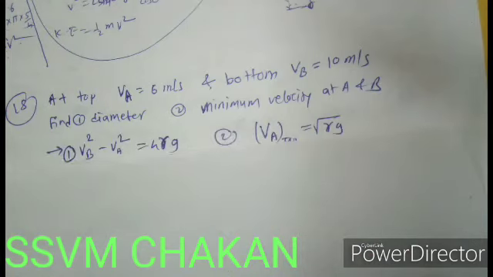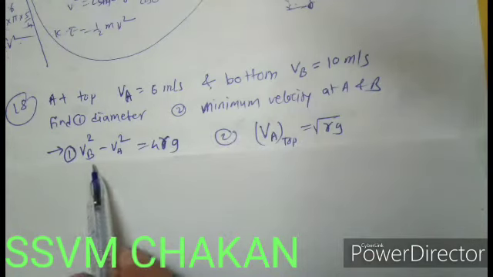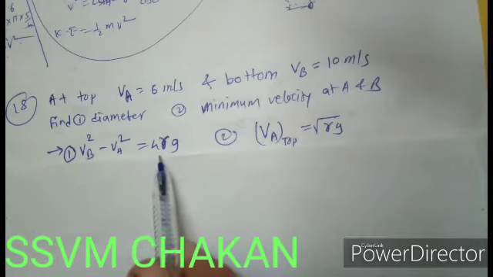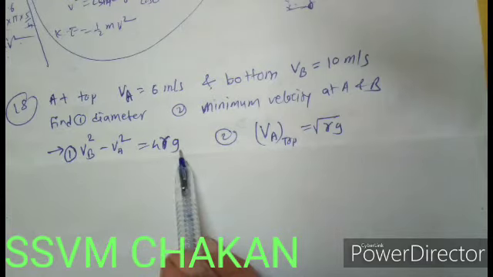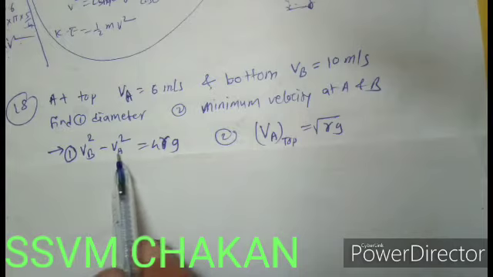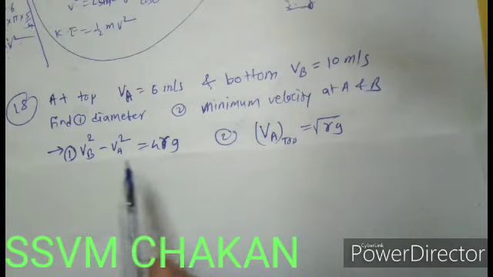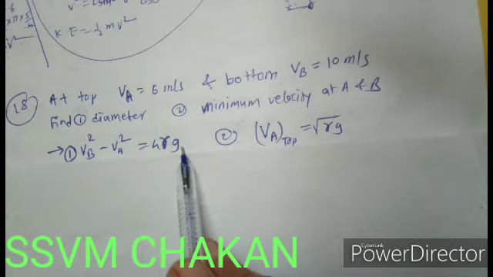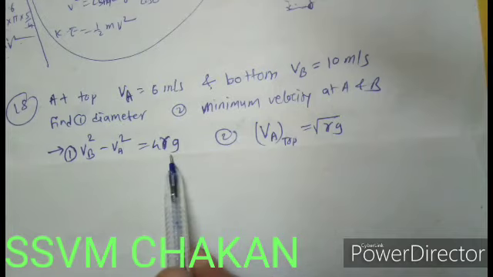So we know the formula Vb square minus Va square is equal to 4Rg. You know the Vb, you know the Va, you also know the value of g, that is 10 meter per second square. Substitute that and find the radius.